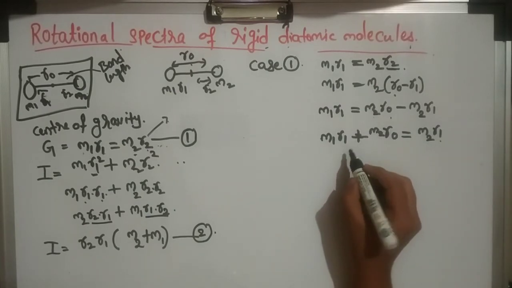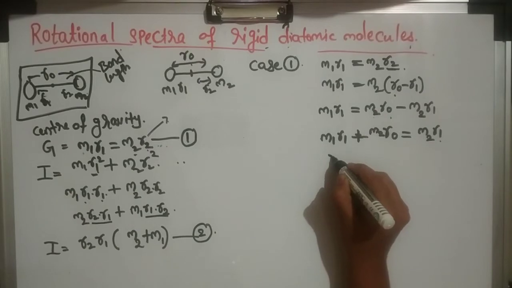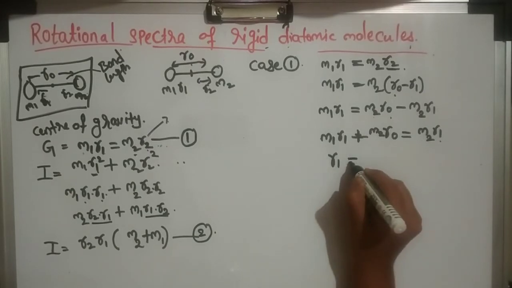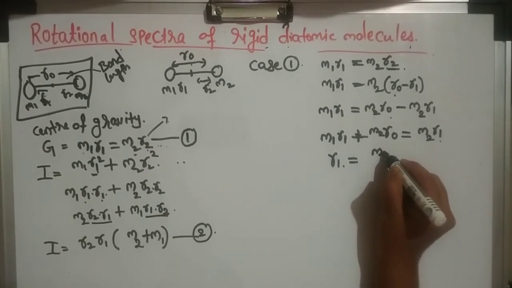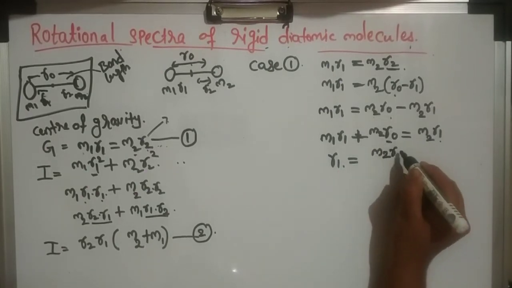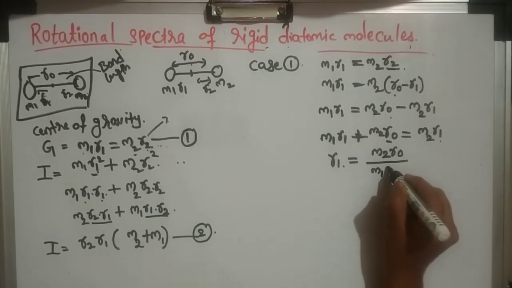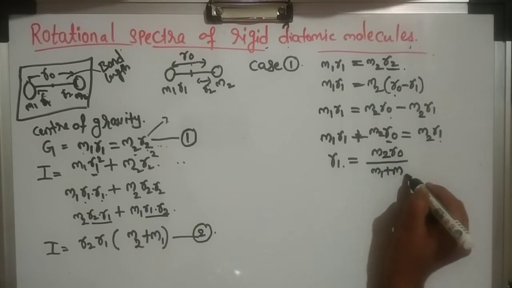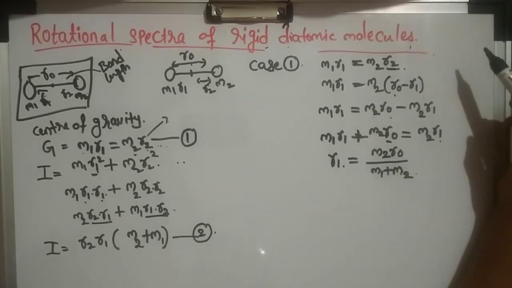Again, R1 is equals to M2 R0 divided by M1 plus M2. Okay, hope you have understood.